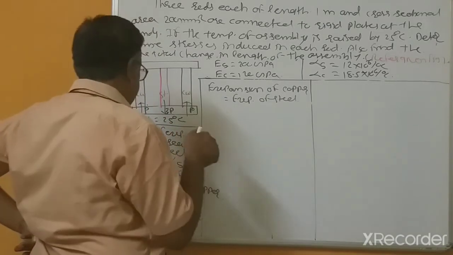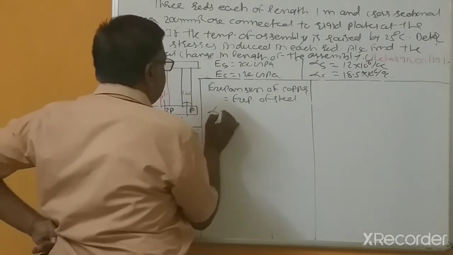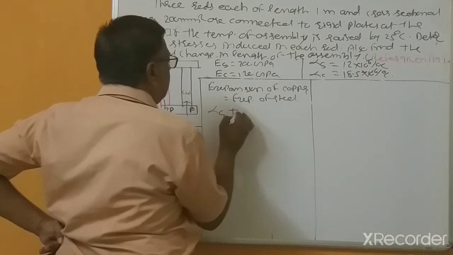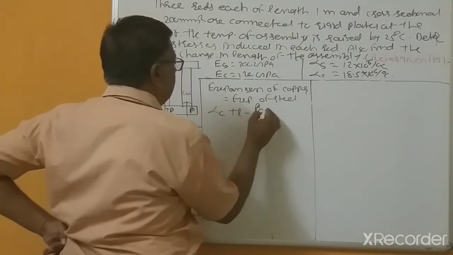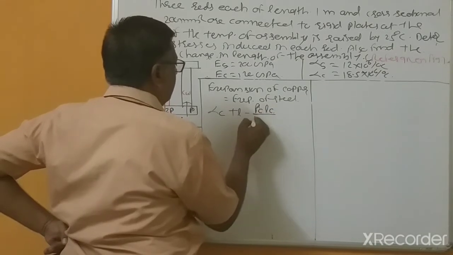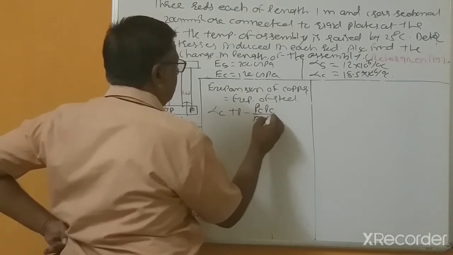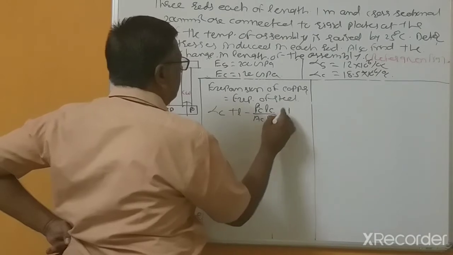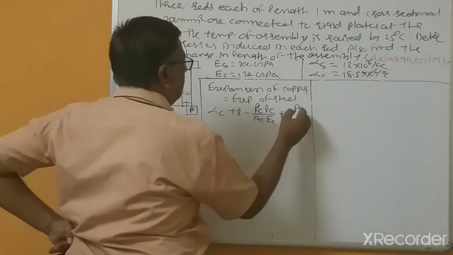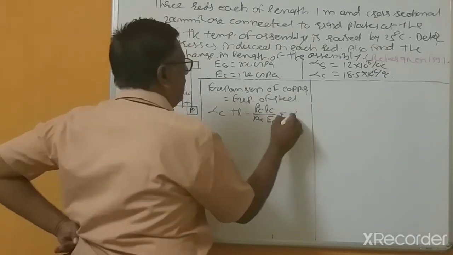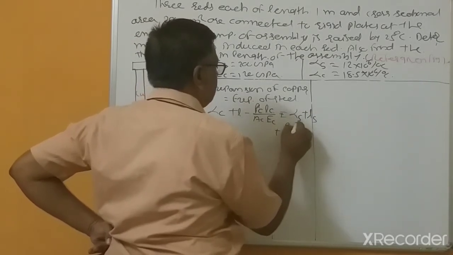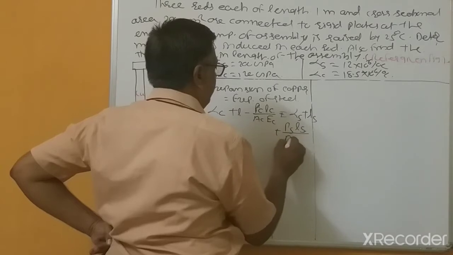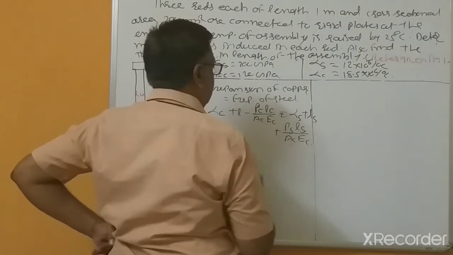So alpha C T L minus PC LC by AC EC equals alpha S T LS plus PS LS by AC EC.